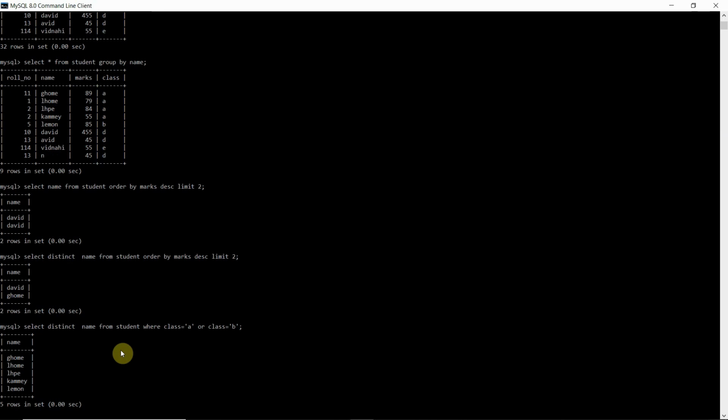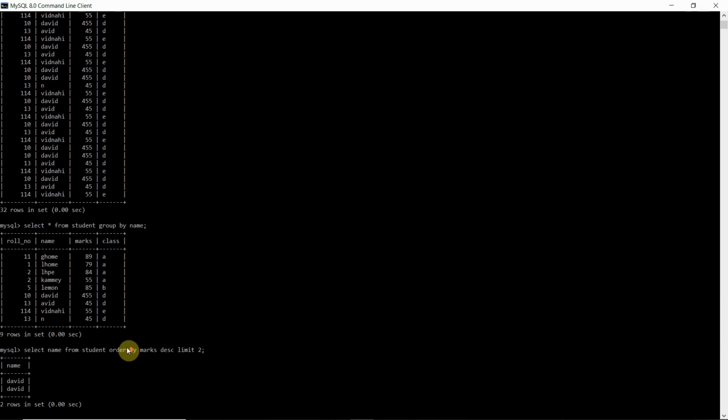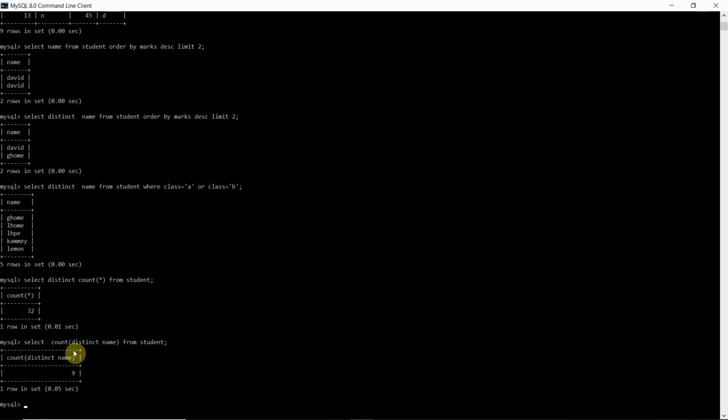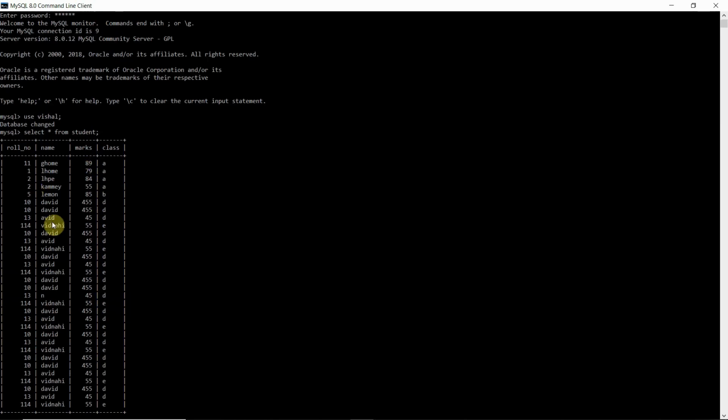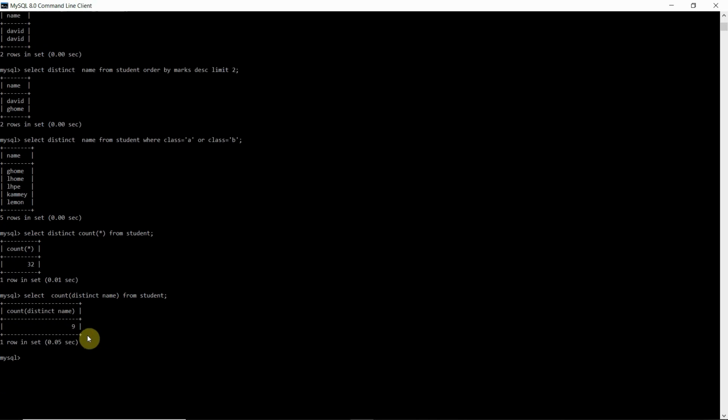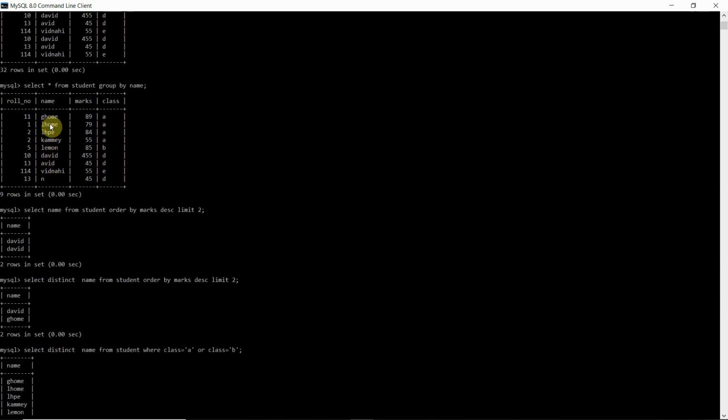Our next question was to find the total number of elements. At first it wasn't clear whether we had to find distinct elements or count total elements. So first I used the count star function, and by doing that I got the total number of rows, which is 32. What count star does is count all the values, whether they are redundant or not. Then the interviewer asked me to count only the distinct values. He wants the distinct names. So I used a distinct function inside the count and I got the value 9, which is this. These are the distinct names.